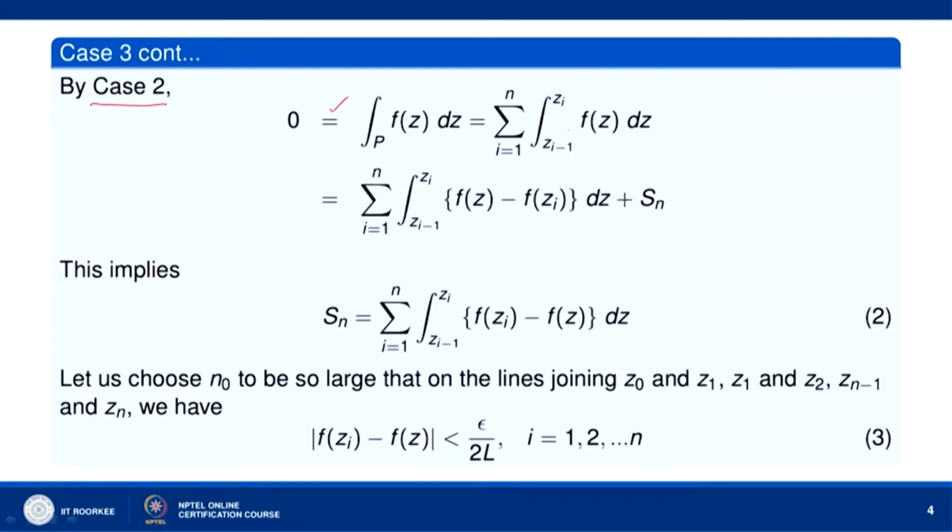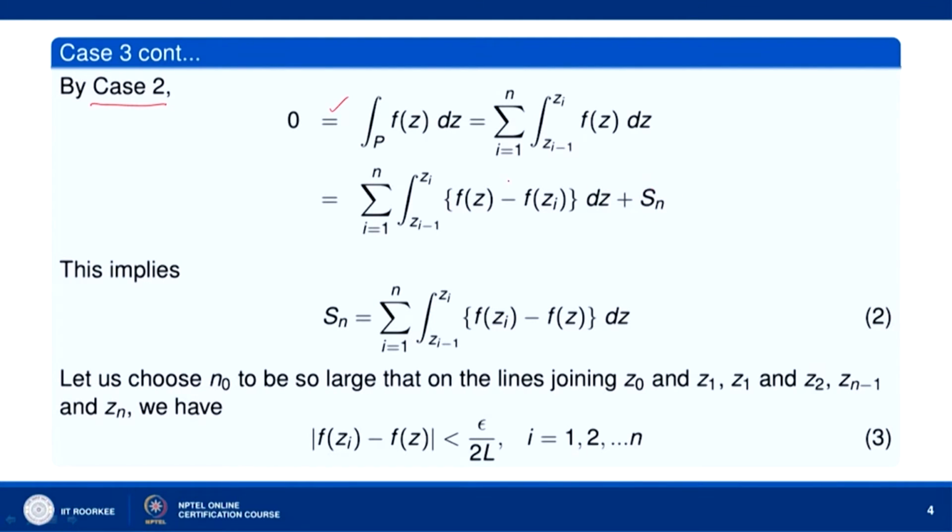And then what I do, in the sum from i equal to 1 to n of the integral from z(i-1) to zi, I subtract f(zi) here and add f(zi). Whatever I am adding, that comes inside this Sn, since Sn is nothing but the sum from i equal to 1 to n of the integral from z(i-1) to zi of f(zi).